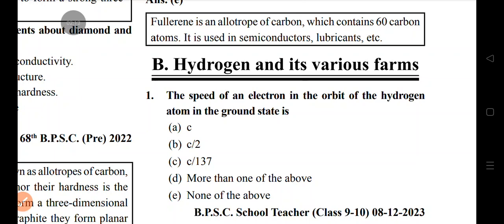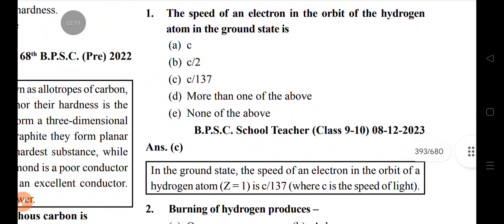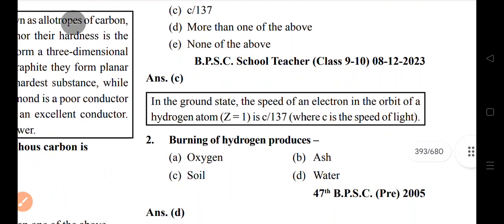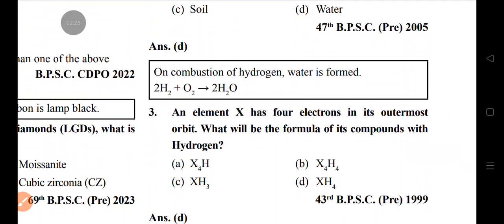Hydrogen and its various forms. The speed of an electron in the orbit of the hydrogen atom in the ground state is c/137. Burning of hydrogen produces water. An element X has 4 electrons in the outermost orbit. What will be the formula of its compound with hydrogen? XH4.